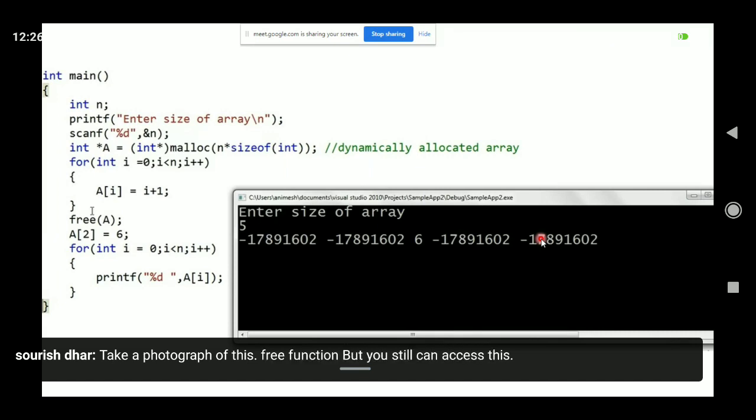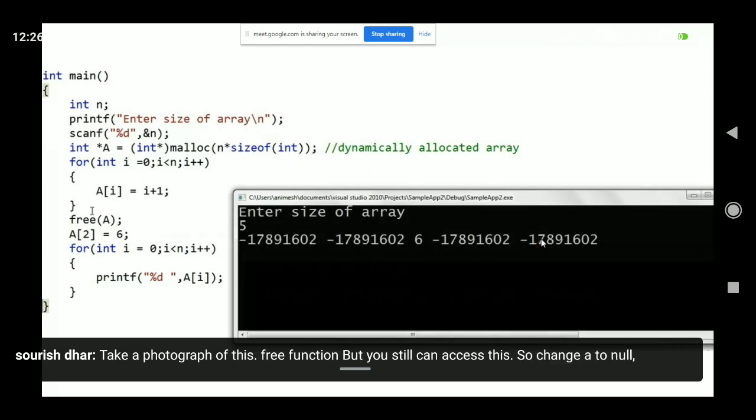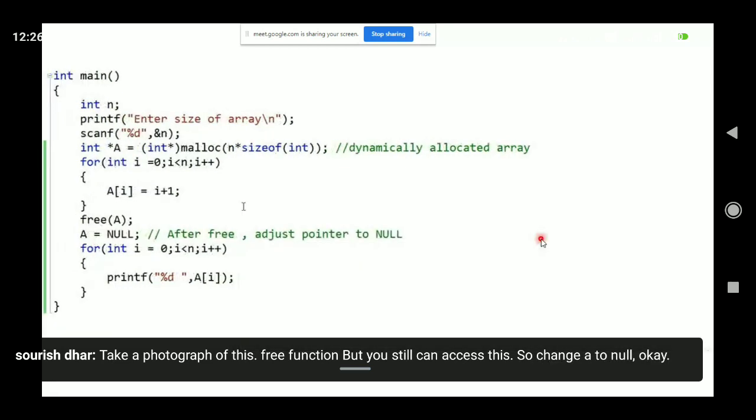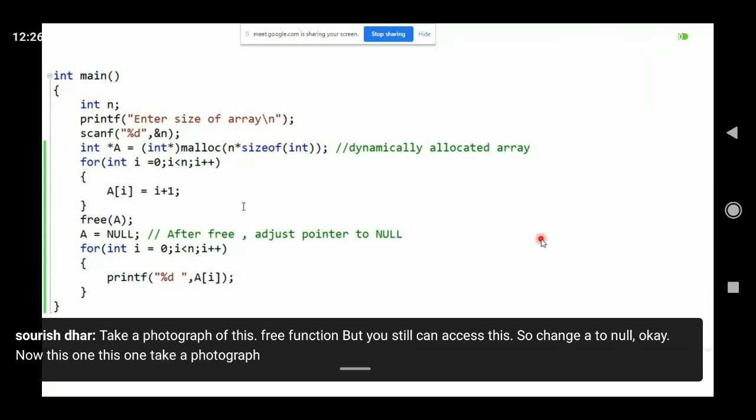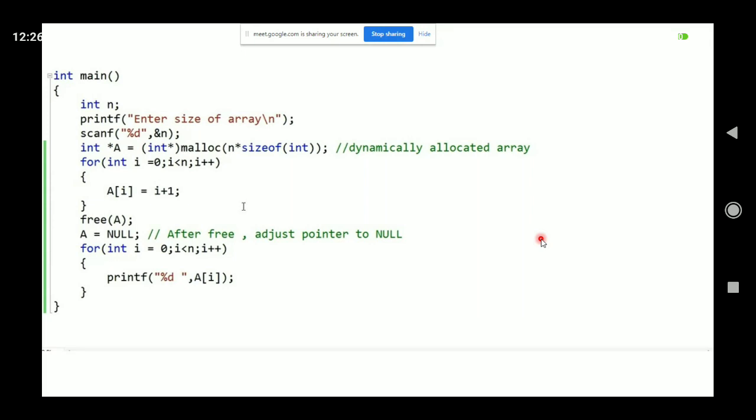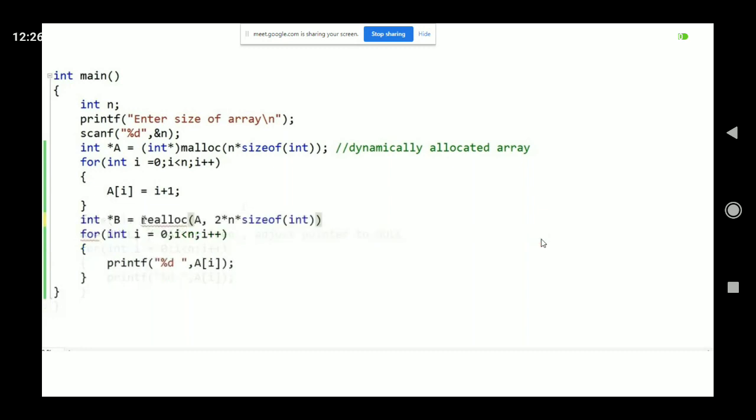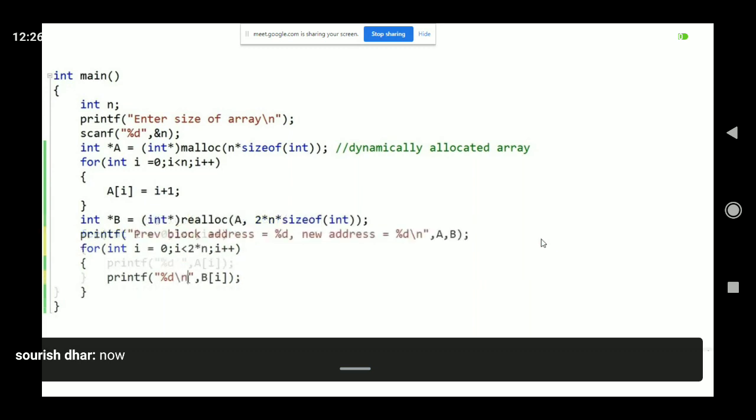So change A to null. Now this one, take a photograph of this one. Now take a photograph of this one.